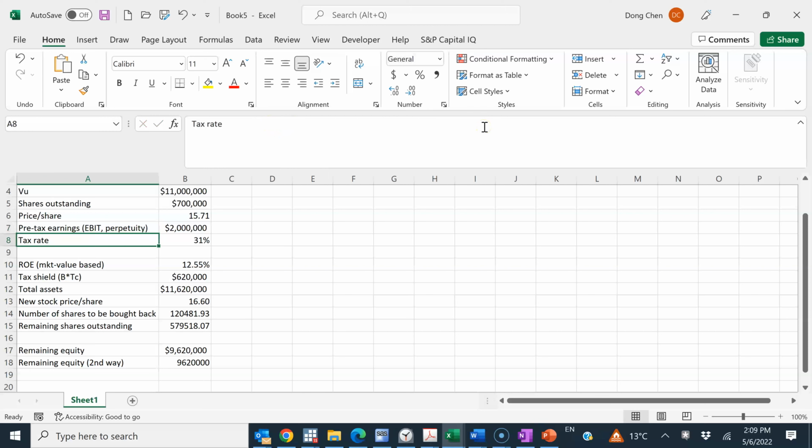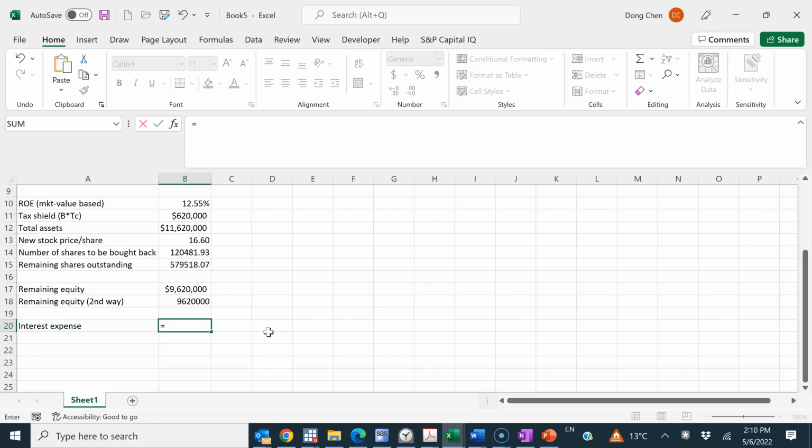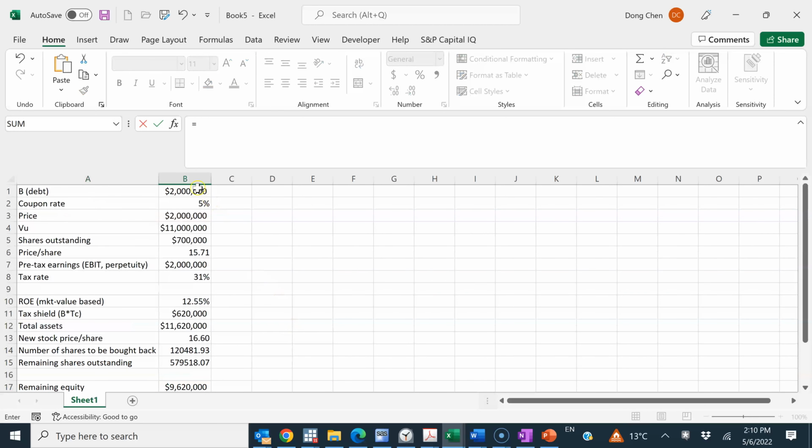In the first case, EBIT under unlevered capital structure, which means the firm doesn't have any leverage or debt, should also be EBT, which is earnings before taxes, because there's no I part, which is the interest. But now there will be some difference because the interest expense can be calculated. How can we calculate the interest expense? It's going to be the total amount of the debt multiplied by the coupon rate.